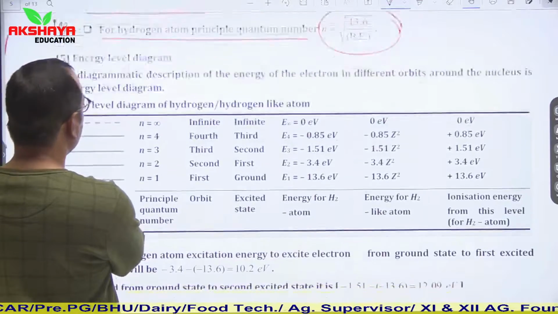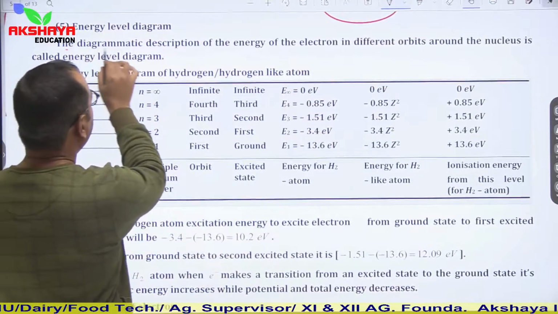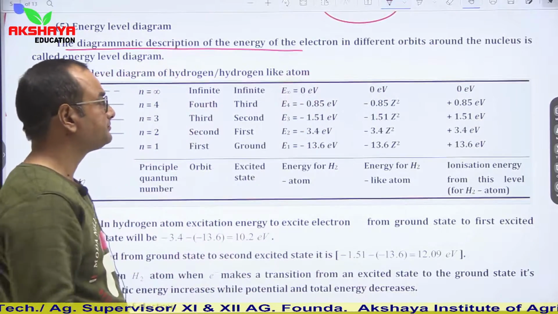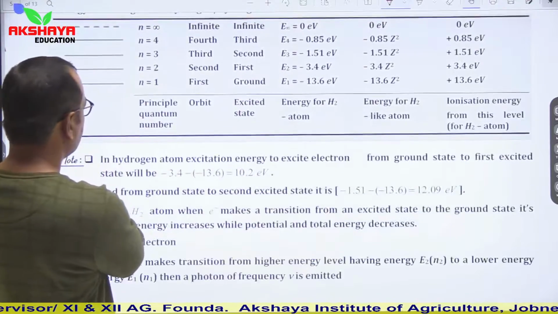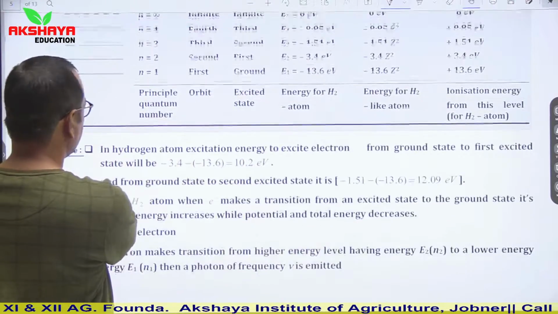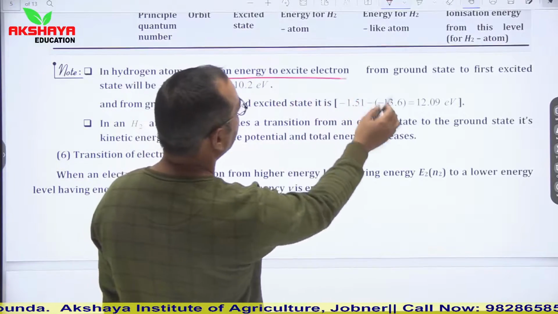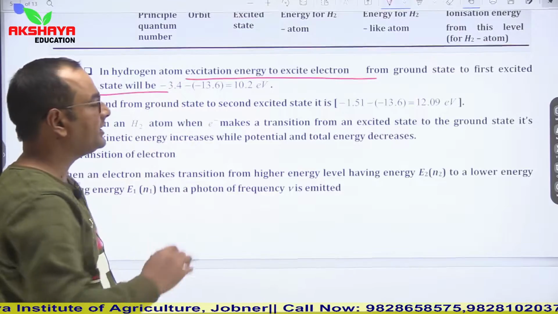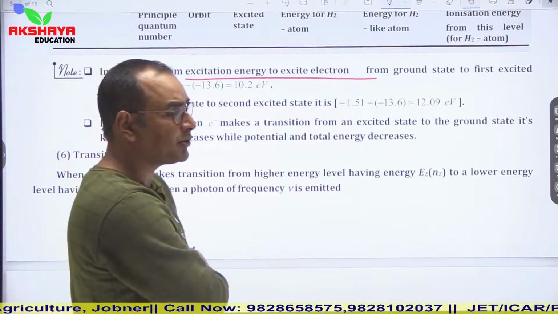Now see the energy level diagram. Energy level diagrams are the diagrammatic description of the energy of electrons in different orbits. In a hydrogen atom, consider the excitation energy to excite an electron from the ground state to the first excited state. First excited state means second orbit. So what is the concept of excitation?